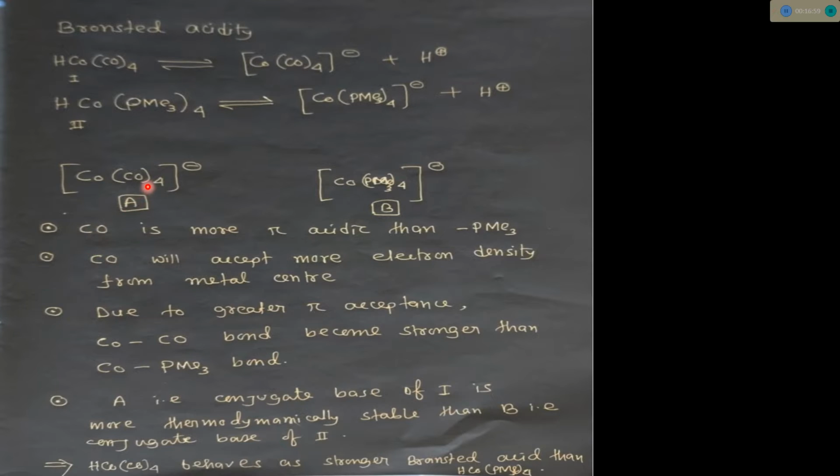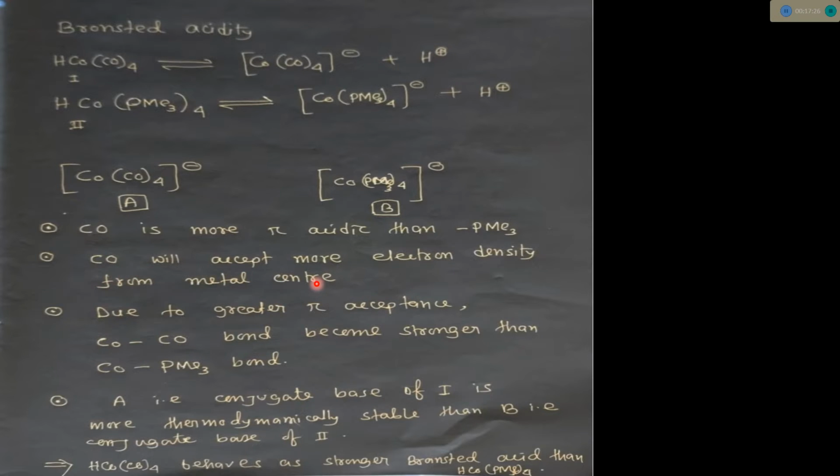In this case we have carbonyl and trimethylphosphine, with four trimethylphosphine ligands. We know CO is more pi acidic than PMe3, so carbonyl will accept more electron density from the metal center.